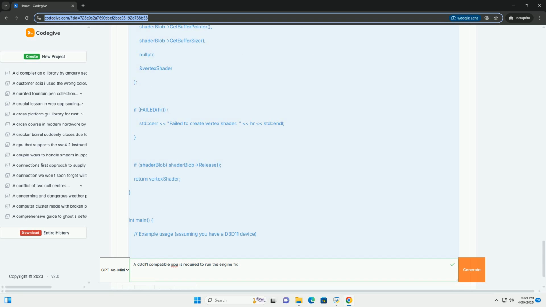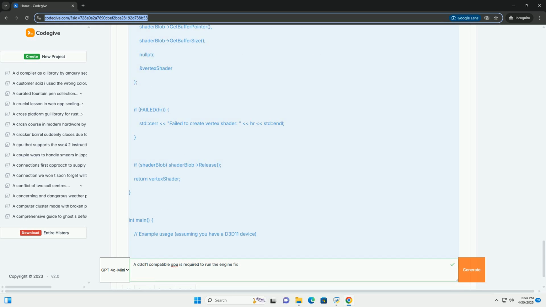Mixed hardware: if you have multiple GPUs, for example a dedicated GPU and an integrated GPU, make sure the game is using the correct GPU. You can usually configure this in the GPU driver control panel. Shader model mismatch: make sure the shader model used in your shaders is compatible with the GPU's supported feature level. Feature level errors: pay close attention to the D3D feature level reported by DxDiag and your code. If it's lower than expected, it could indicate a problem with your GPU, drivers, or DirectX installation.